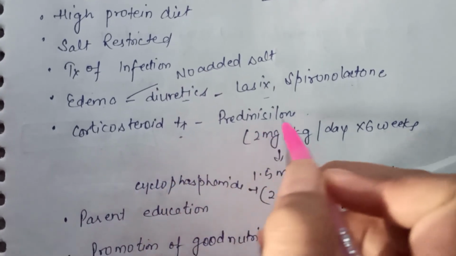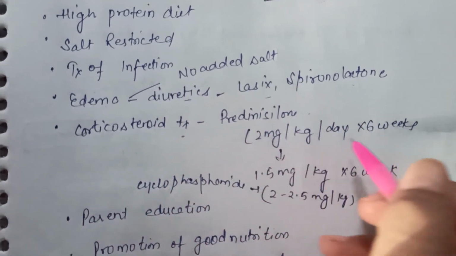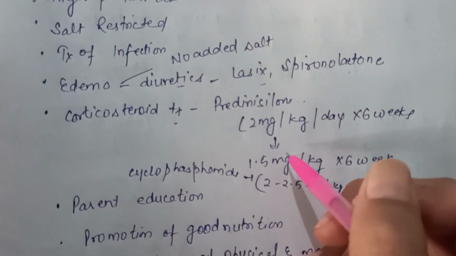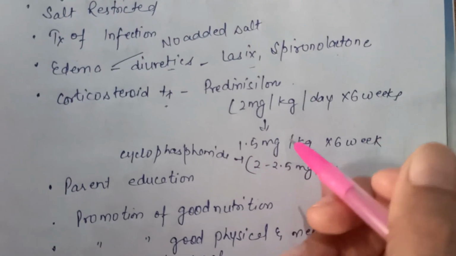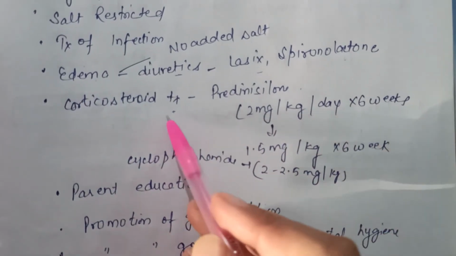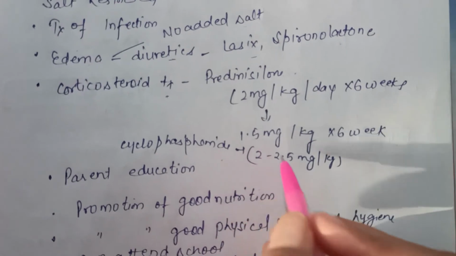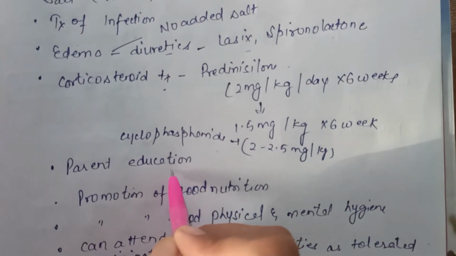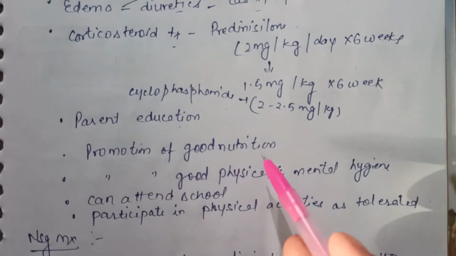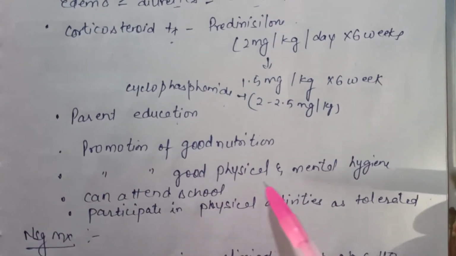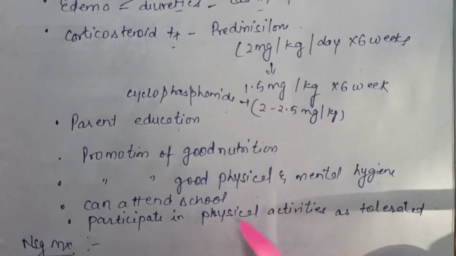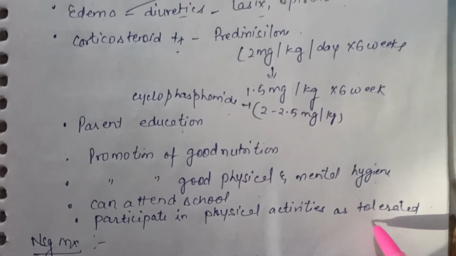Corticosteroid therapy: prednisolone 2 mg per kg per day for 6 weeks. After that the drug should be tapered off, and should not be suddenly stopped because it may lead to side effects. So taper off to 1.5 mg per kg for 6 weeks. Another drug, cyclophosphamide, can be given. Parent education regarding the treatment and the drug. Promotion of good nutrition, a high calorie and high protein diet. Promotion of good physical and mental hygiene. The child can attend school and participate in physical activities as tolerated.